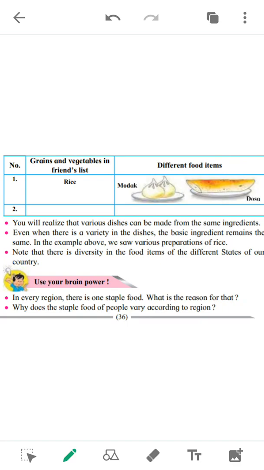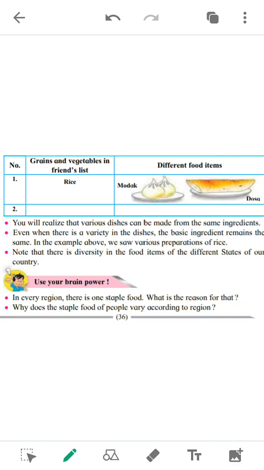Now use your brain power. In every region there is one staple food. What is the reason for that? Because staple, I told you the meaning, means produced in large quantity. So in Maharashtra we produce wheat and jawar in large quantity. So we eat wheat and jawar as a staple grain. Like we make roti from wheat also and from jawar also. So that is our staple food.